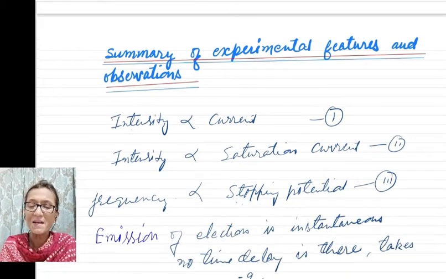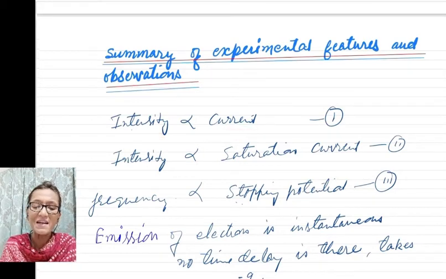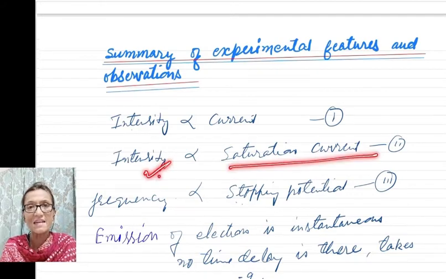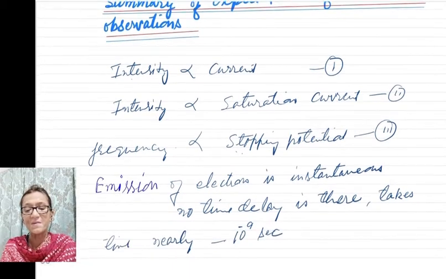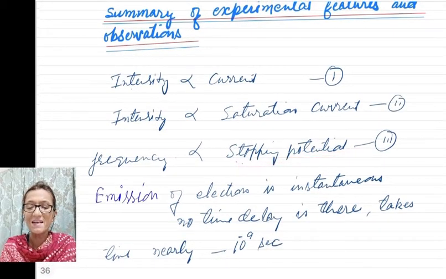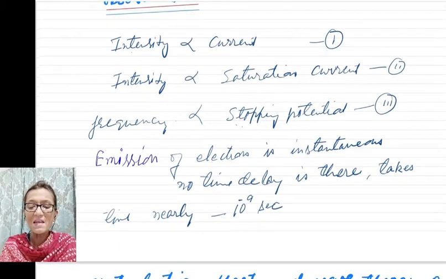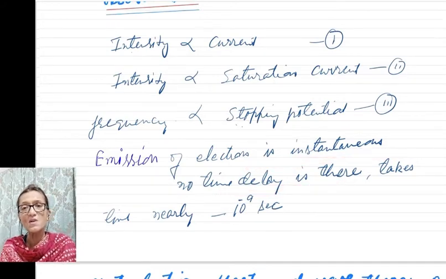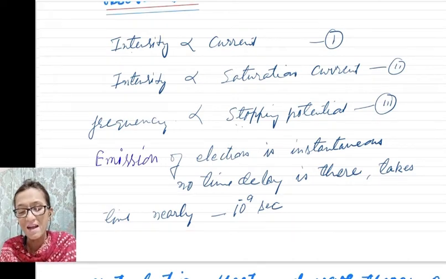Now let me summarize all those observations. So you saw that photocurrent is varying directly with intensity, and saturation current is also directly varying with intensity. Stopping potential, we saw, varies directly with frequency. And emission of electrons is instantaneous. There is no time delay. It takes a time nearly of the order of 10 to the power minus 9 seconds.